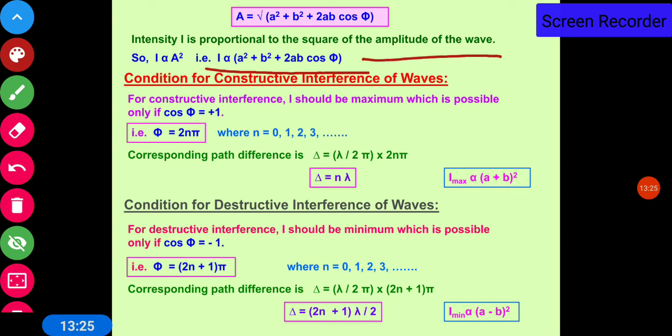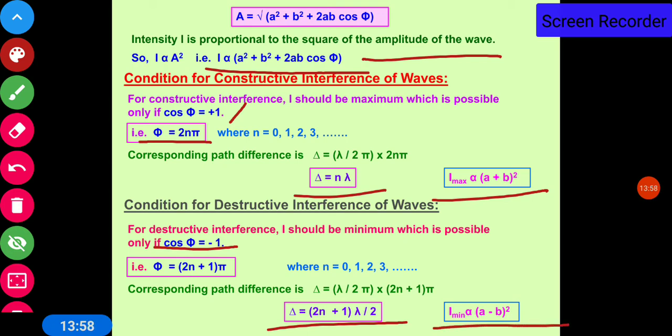Let us repeat once again. We know that intensity is proportional to amplitude square, so I is proportional to a square plus b square plus 2ab cos phi. This will be maximum when cos phi is equal to plus 1. Then the phase difference is 2n pi, the path difference is n lambda, and the maximum intensity is proportional to a plus b whole square. For destructive interference, cos phi should be minimum, cos phi is equal to minus 1, phi is equal to 2n plus 1 pi, so the path difference is 2n plus 1 lambda by 2, and the minimum intensity is proportional to a minus b whole square.